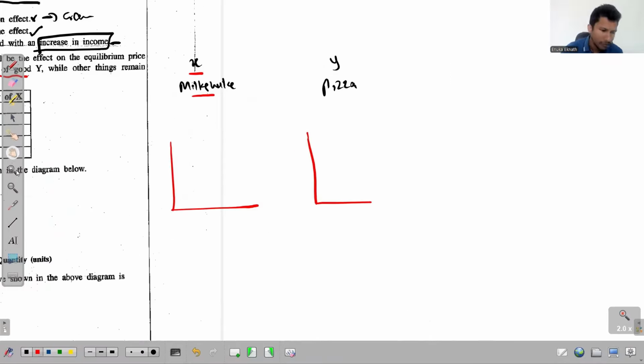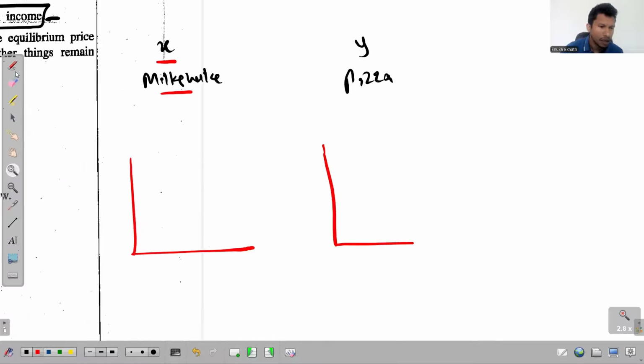So we will first look at the situation in the market for pizza. Imagine that this is the initial demand curve and this is the initial supply curve. The equilibrium price is P1 and the equilibrium quantity is Q1. And now what happens?